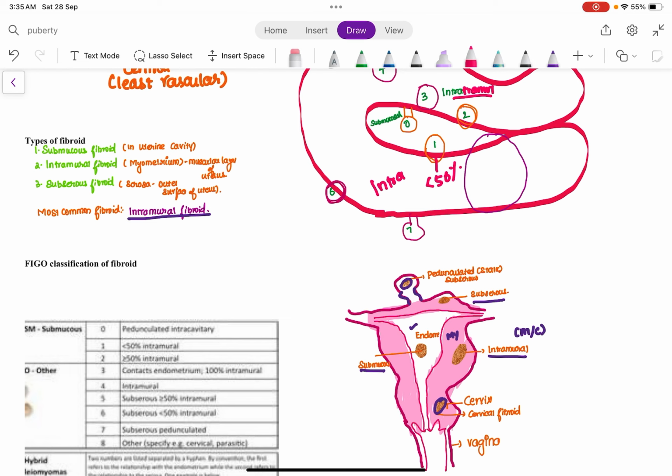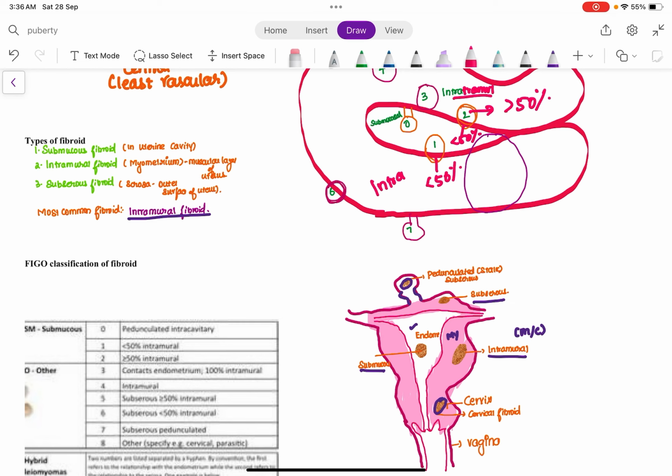What do you mean by type 1? Type 1 stands for the fibroid actually occupying less than 50% of the intramural segment. So more than 50% is in the cavity, less than 50% is in the intramural portion. That is type 1 of FIGO classification. What is type 2? Type 2 of FIGO classification is exactly opposite of type 1, where more than 50% is intramural and less than 50% is in the intracavitary. As you can see here, more than 50% is in the intramural and less than 50% is in the cavity. So that is type 2.